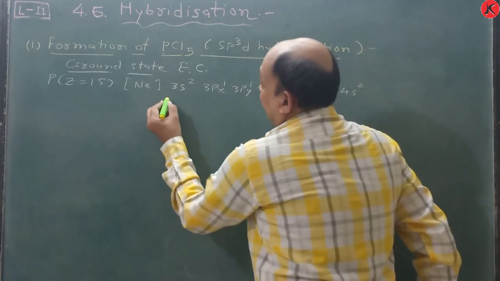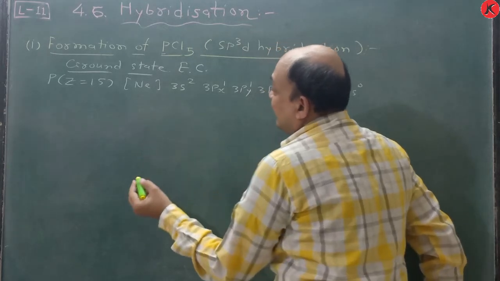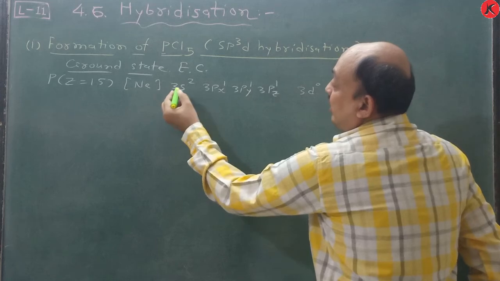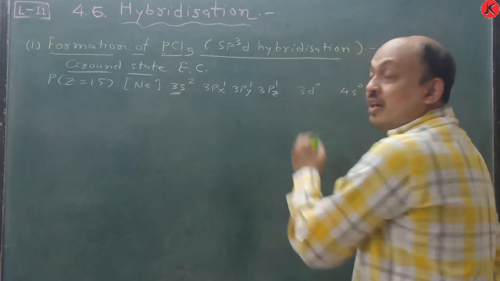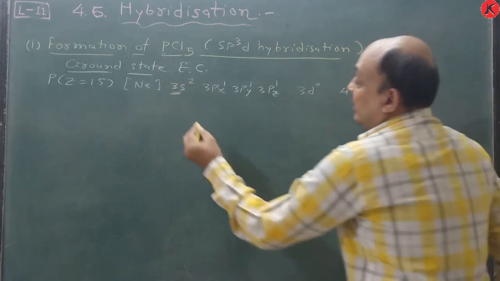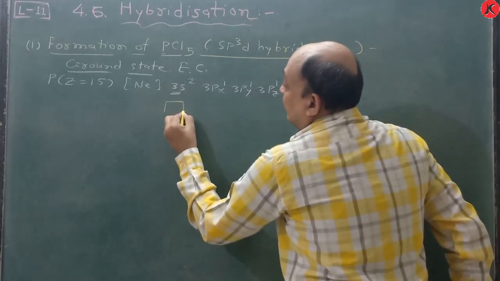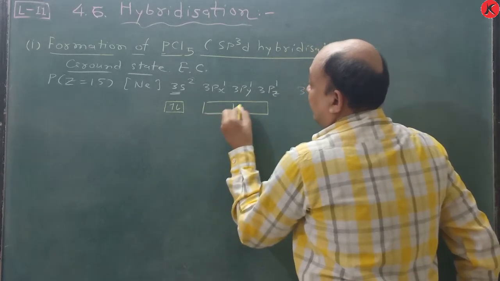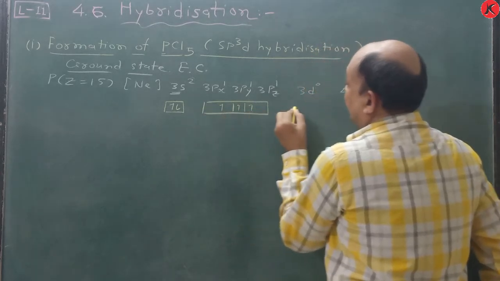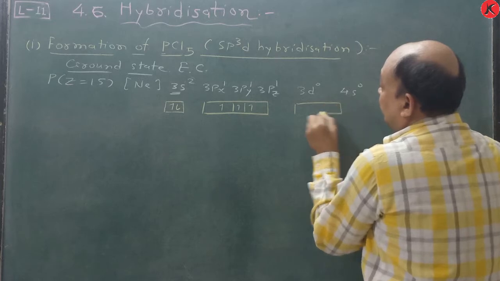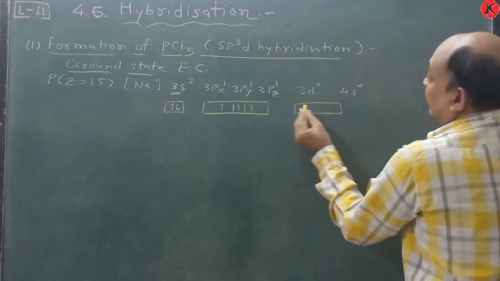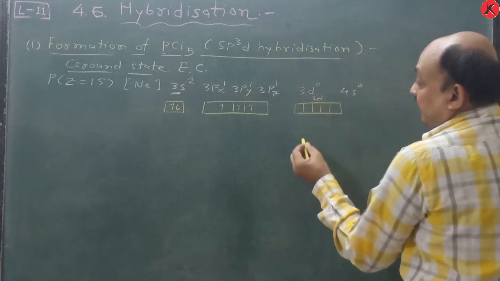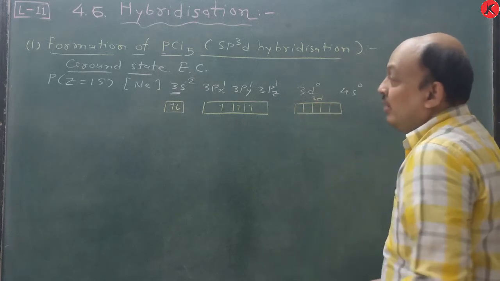Now the electronic configuration is different in the excited state. One electron from the 3s orbital, which contains 2 electrons, enters a 3d orbital. So we write 3s with 1 electron, 3p with 1, 1, 1, and 3d, which has 5 orbitals in total, with 1 electron in one of them and the rest empty.